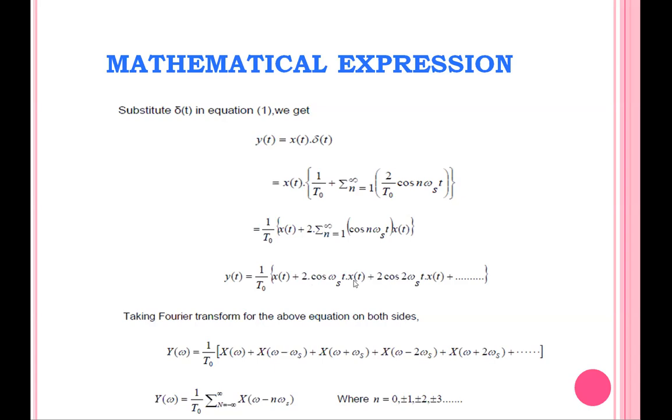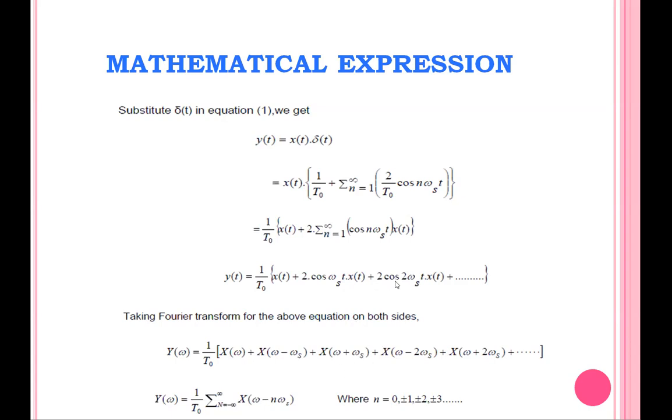Any signal x(t) multiplied with one cosine signal means the Fourier transform of this complete signal is that the spectrum is shifted by omega_s to the right side, plus the spectrum is shifted to the left side by omega_s. Okay, so this is the answer.